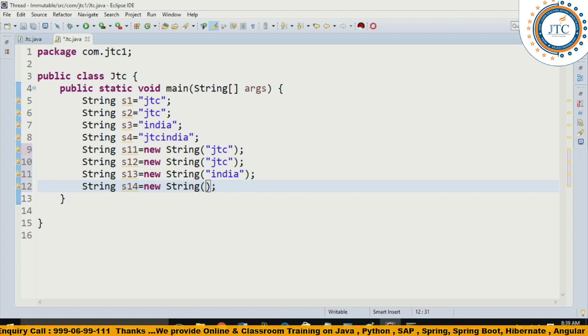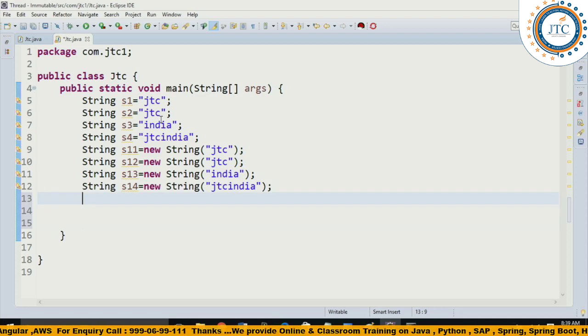Fine. Okay. So here now again, in this one I'll write JTC India. This is the final thing which I have written here, guys. Now you can start comparing all these things with each other.